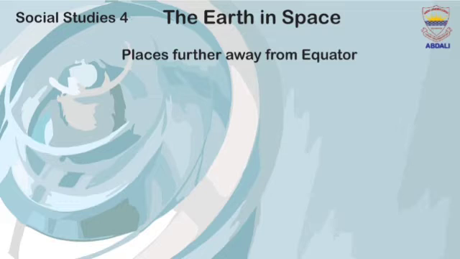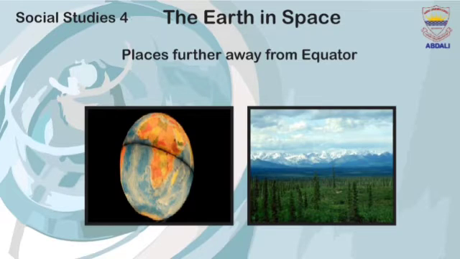Places further away from equator. Places that are further away from the equator have different seasons. Can any one of you tell me which places on the earth have different seasons?